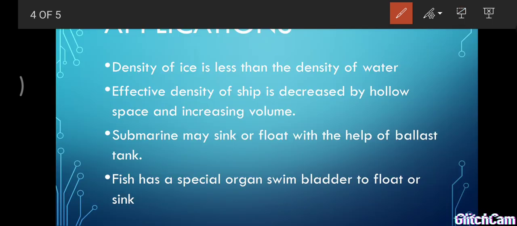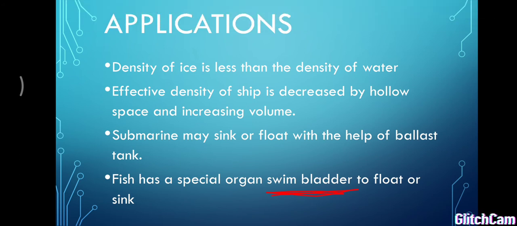And the next one is fish. A fish is also like a submarine. They have a special organ, the swim bladder. If they want to rise to the top of the water, they suck air inside the bladder, so their volume increases a little bit and the effective density decreases. So they easily move to the surface of the water. If they want to dive inside the water, they force the air from the bladder to outside, so the effective density increases and they easily sink inside the water. Like that, the fish moves inside the water.